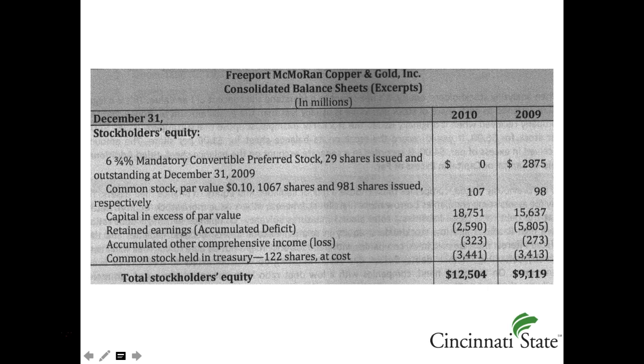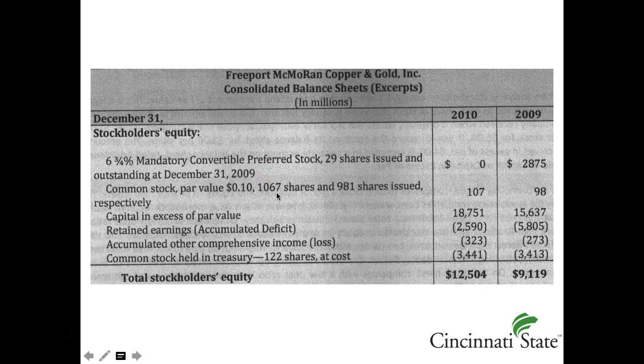We can see that they have accumulated deficit of $2,590,000,000. The previous year they also had a deficit for almost double the 2010 amount. They have accumulated other comprehensive loss of $323 million, and they have treasury stock. Note how treasury stock is presented as a negative number, so it decreases equity. The company also discloses the number of shares in treasury, or 122 million shares. This way we can calculate the outstanding shares as we subtract 122 million treasury shares from the